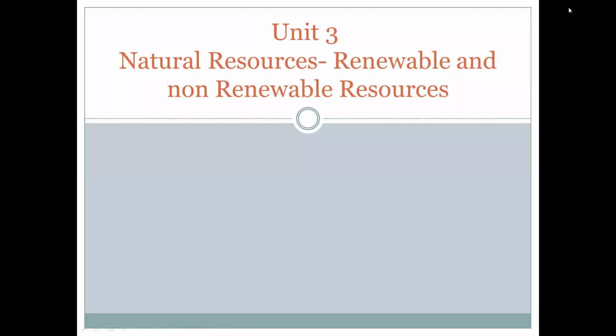In both the cases, the components of the ecosystem that we have seen, in that the components, abiotic components and biotic components, how they are related with each other, how they are dependent on each other, that we have studied. In abiotic components, that includes the non-living things like soil, air, water, and its properties, its characteristics, that we have seen. How they are utilized by the living things, biotic components.